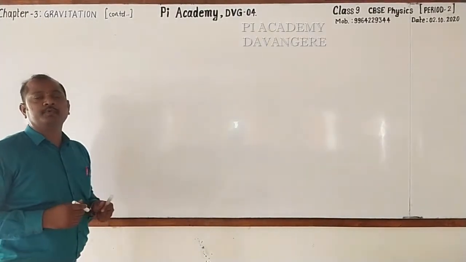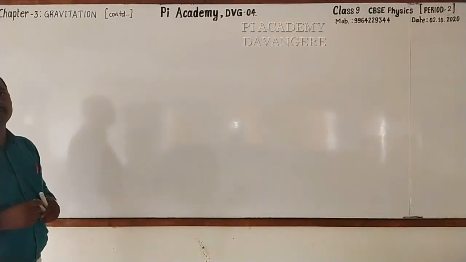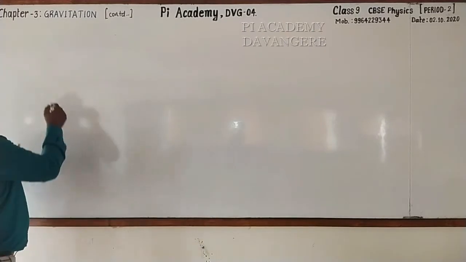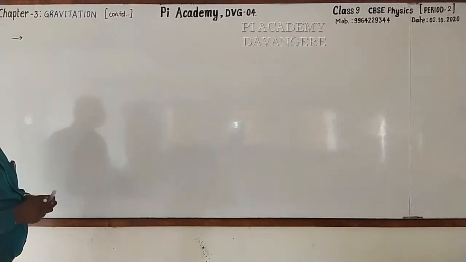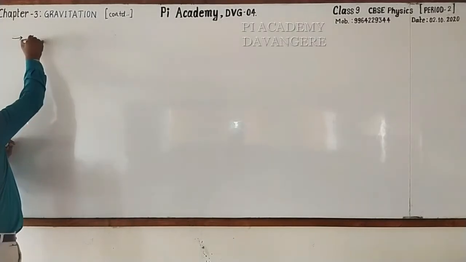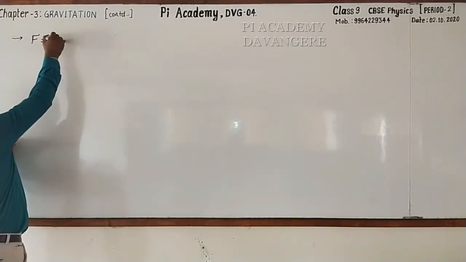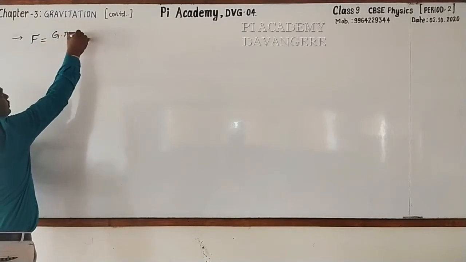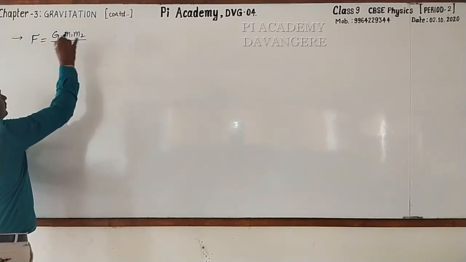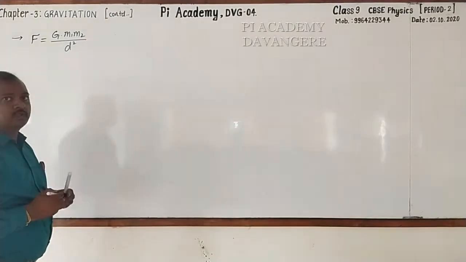Dear students, before going to numerical problems, let me give you some more information about the gravitational force. Here, the gravitational formula is G into M1 M2 by D square. Right?